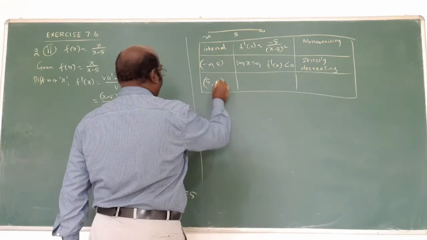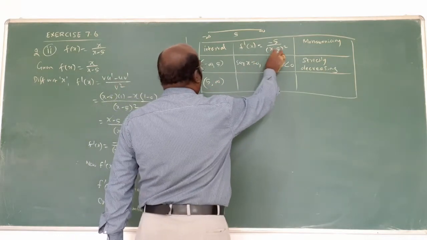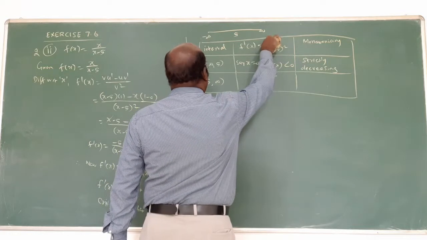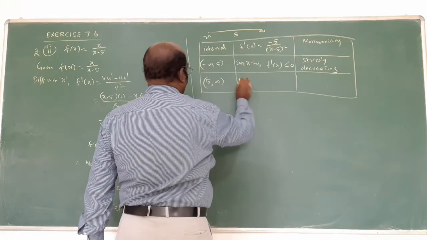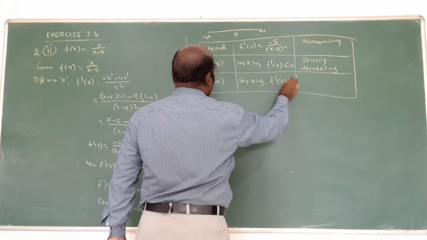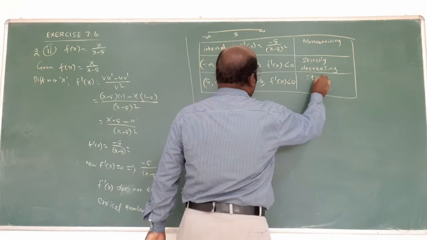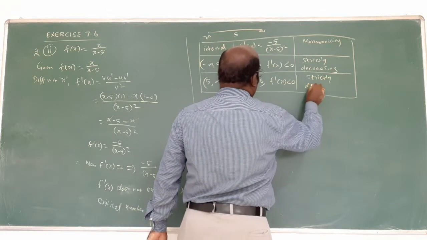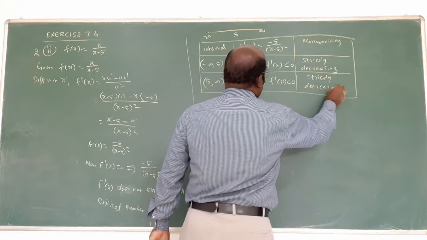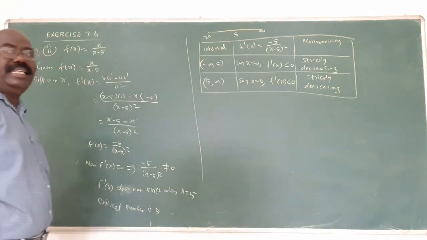Now again above 5: 6, 7, 8, 9. Suppose 6: 6 minus 5 is 1, squared, but in the given function minus 5 is there, so that is negative. Say x equals 6. Again, f prime of x is less than 0. Here also less than 0. That means strictly decreasing. In this particular problem, both are strictly decreasing.